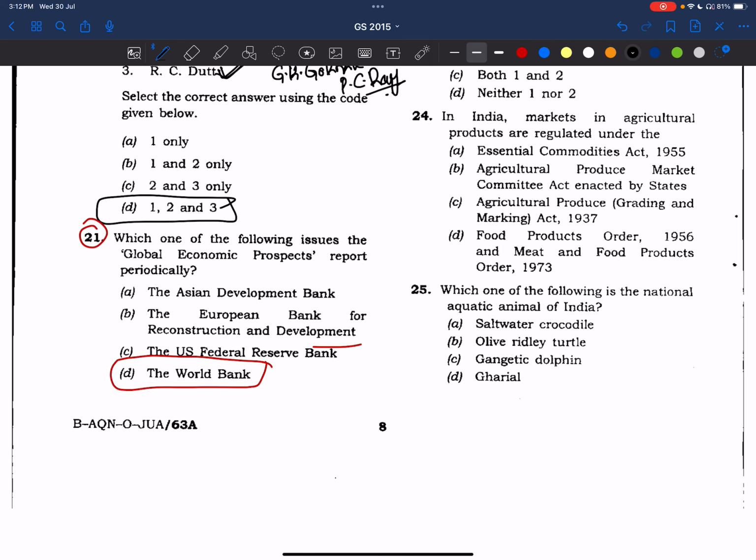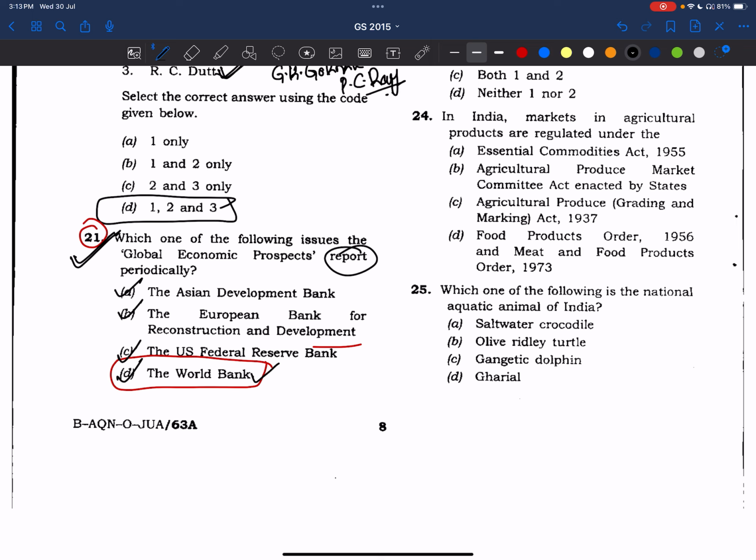Now, coming to the keywords, see here. He's asking about reports and he has given organizations, right? So we need to make notes on organizations and what reports they are releasing. There are many organizations apart from that which release many important reports. So we'll try to make notes out of it. Even if you Google it, many people have made a tabular form as well. In Vivek Singh's book also, you can see it, I think. We'll try to complement it.